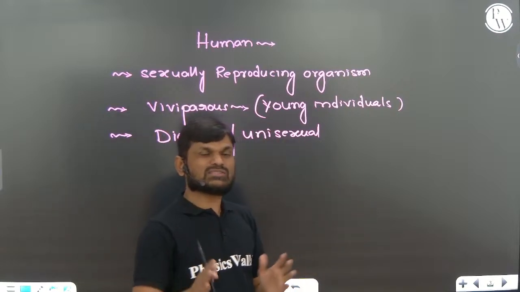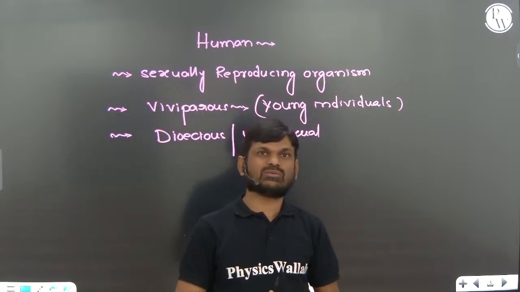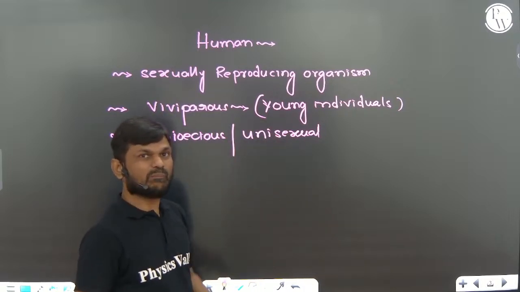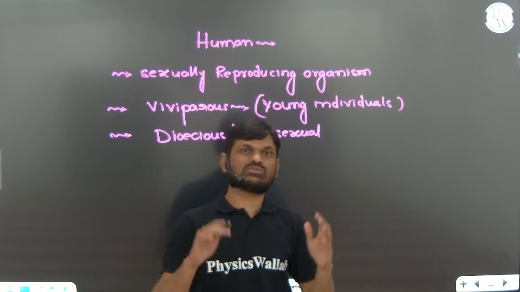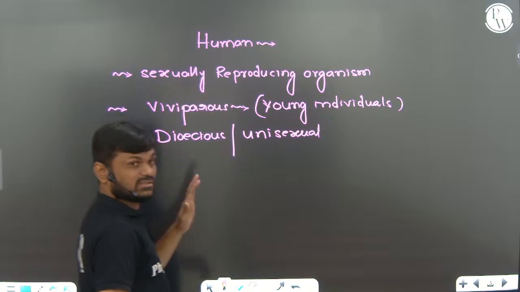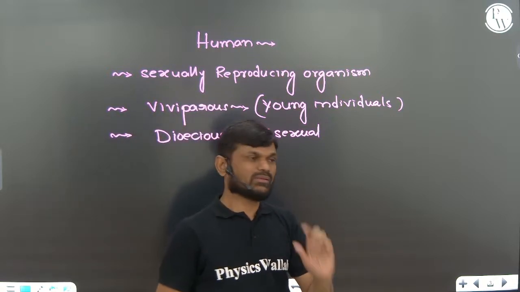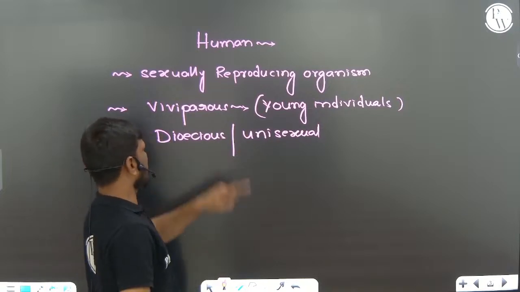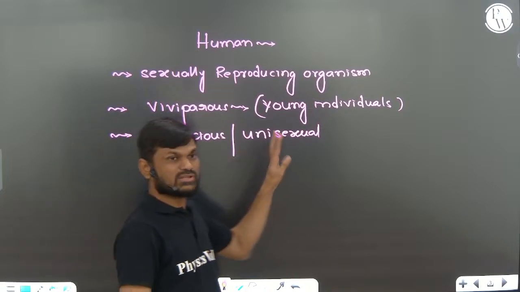So this is the basic introduction part of the NCERT book, and these three sentences are very, very important. Based on these sentences they will ask you some questions, right? So that's why you should remember these three: sexually reproducing organism, viviparous animal, dioecious, unisexual organism.